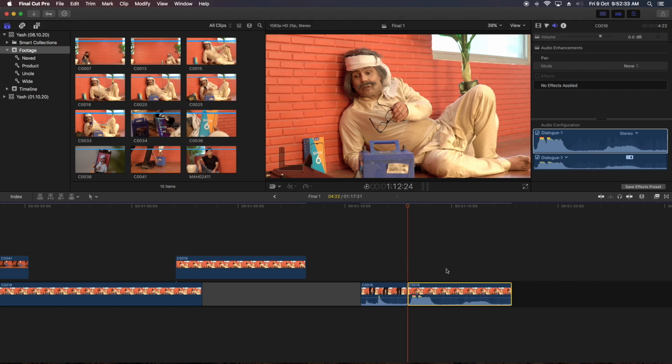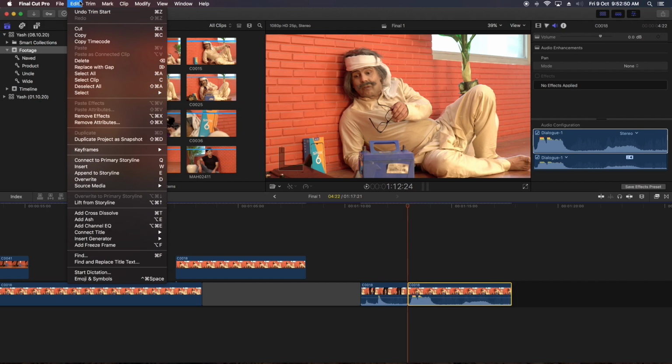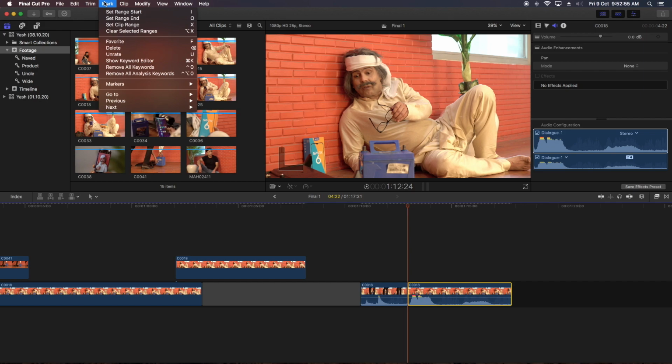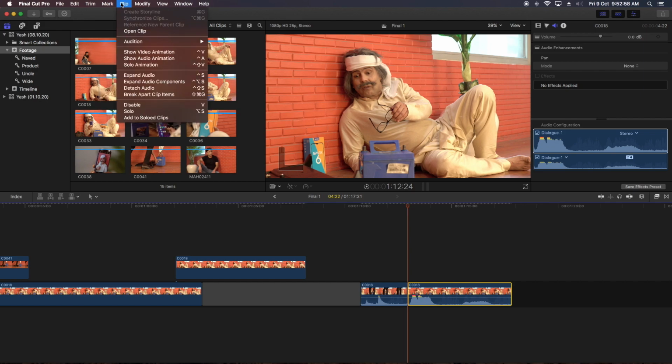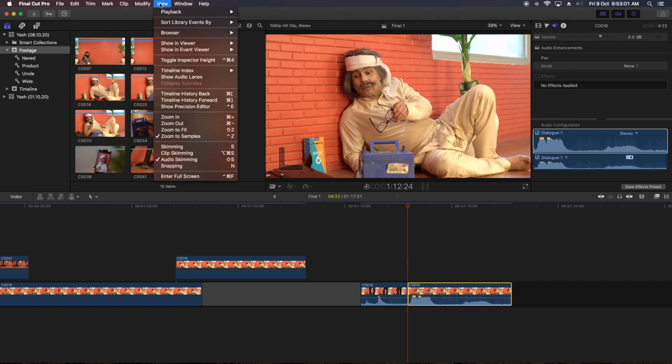What would this tool be called if I wanted to select from there? Option bracket. This is actually a trimming option, but it isn't in the tool. It's in the commands, but it's not in the tool. This is not a tool actually, it's an edit command. It's in Edit or maybe something else. I'll check, because I know each and every part has a shortcut. But basically we are using a playhead to take ins and outs or trim the clips.